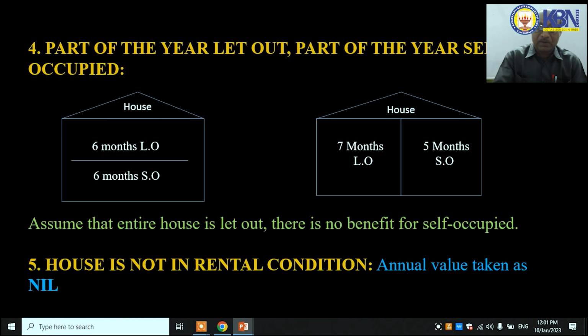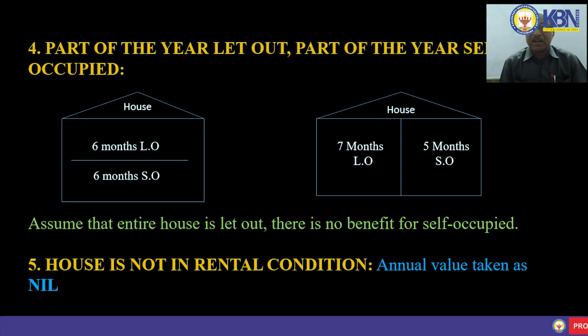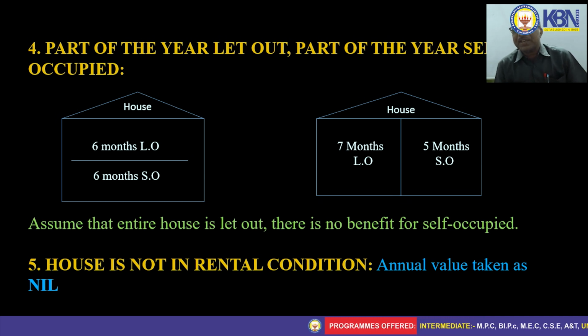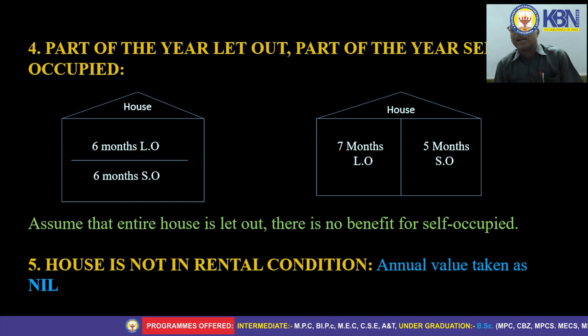Next one is part of the year let out and part of the year self-occupied, which means in a house we used 6 months and we gave 6 months let. In the second figure, we used 5 months for self-occupation and 7 months is let out. So this is called part of the year. The year consists of 12 months, in which some part is used by self and some part is let out.